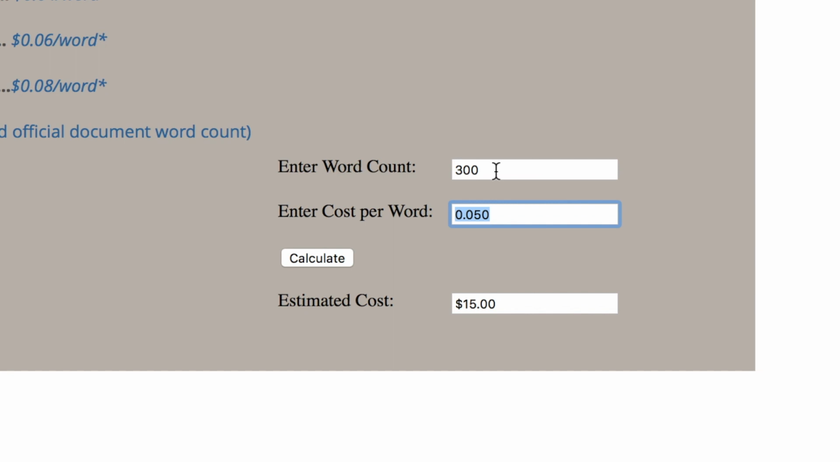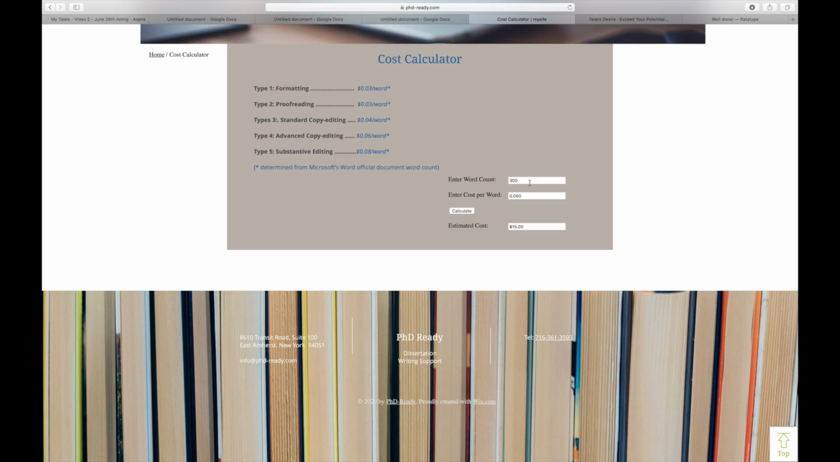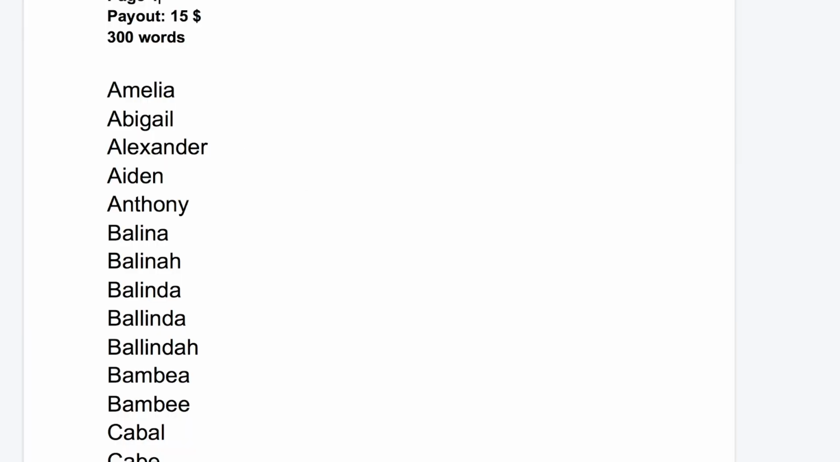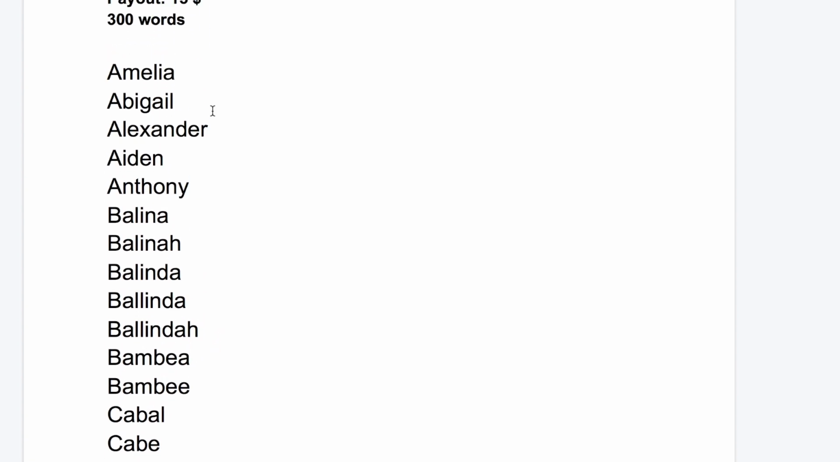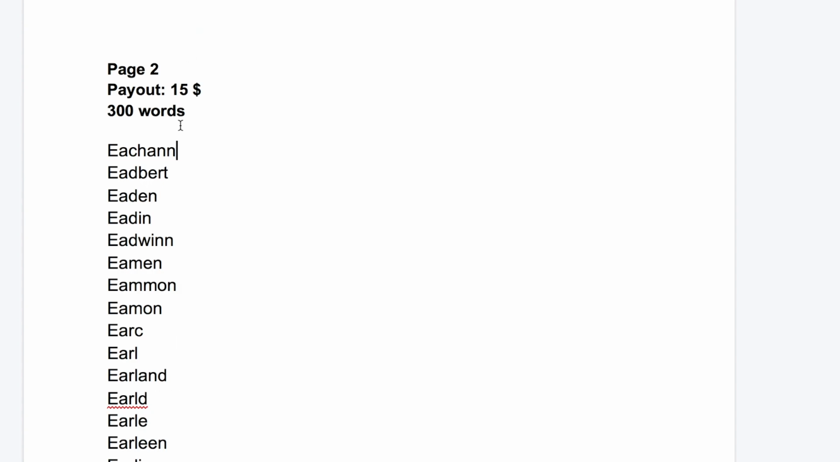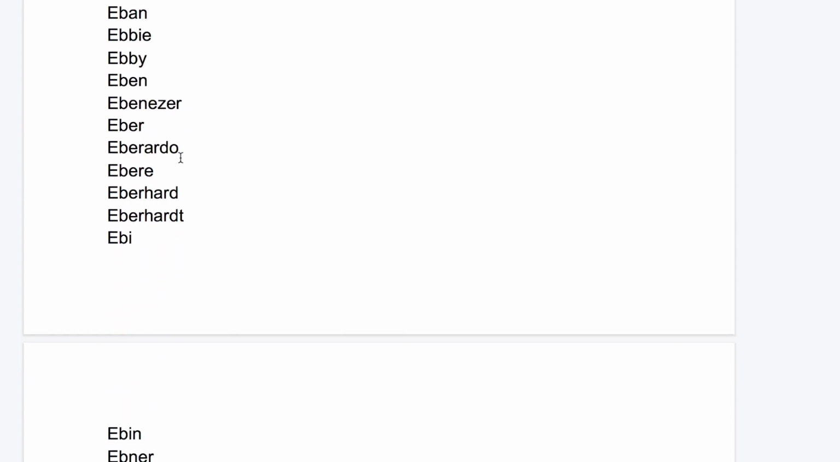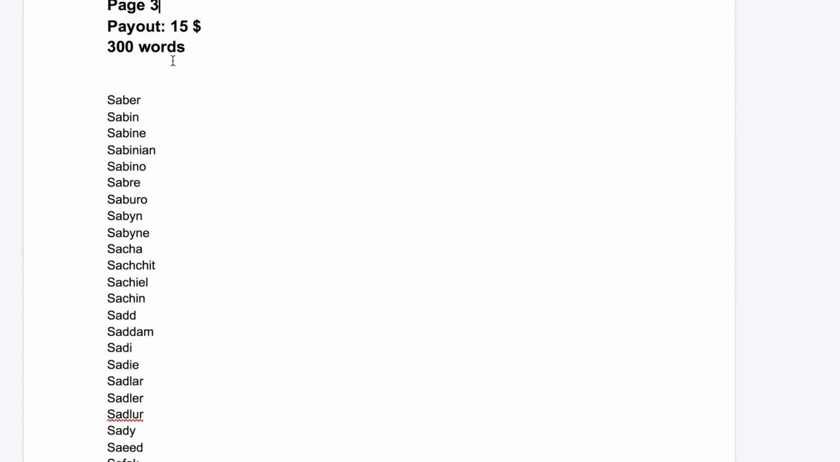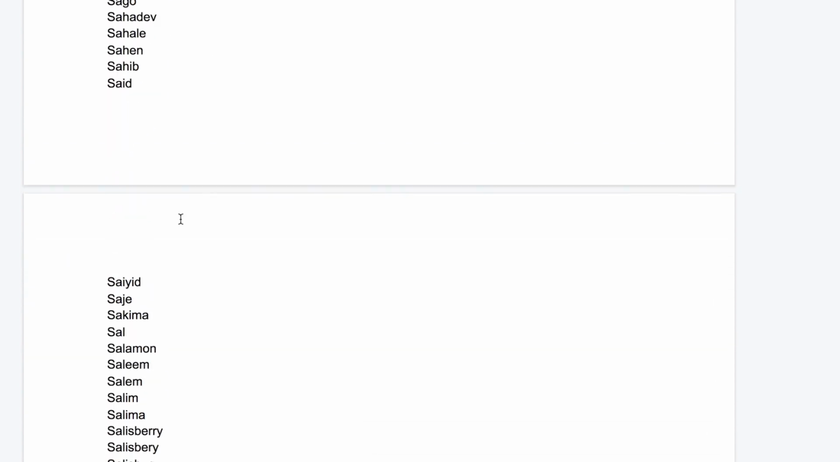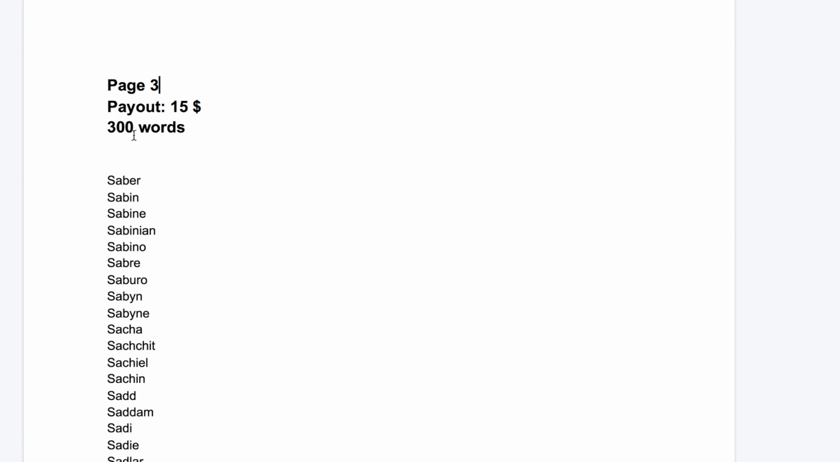Now usually, one page will have around 300 words. For example, this type the name project right here, this is actually page number 1. And right here, this is actually page number 2. And also, here is page number 3. In each of these pages, you can get paid by simply typing names.